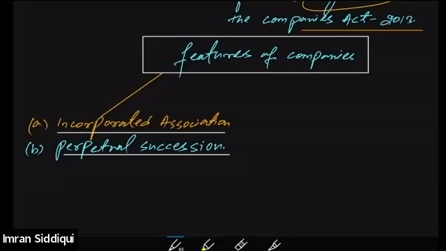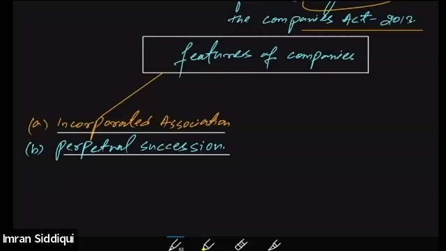We can define perpetual succession as follows: since a company is an artificial person, it does not have any physical existence. A company is just an incorporated entity, and because of that, law identifies it as a separate person. But since a company does not have any physical existence, that means a company cannot die.